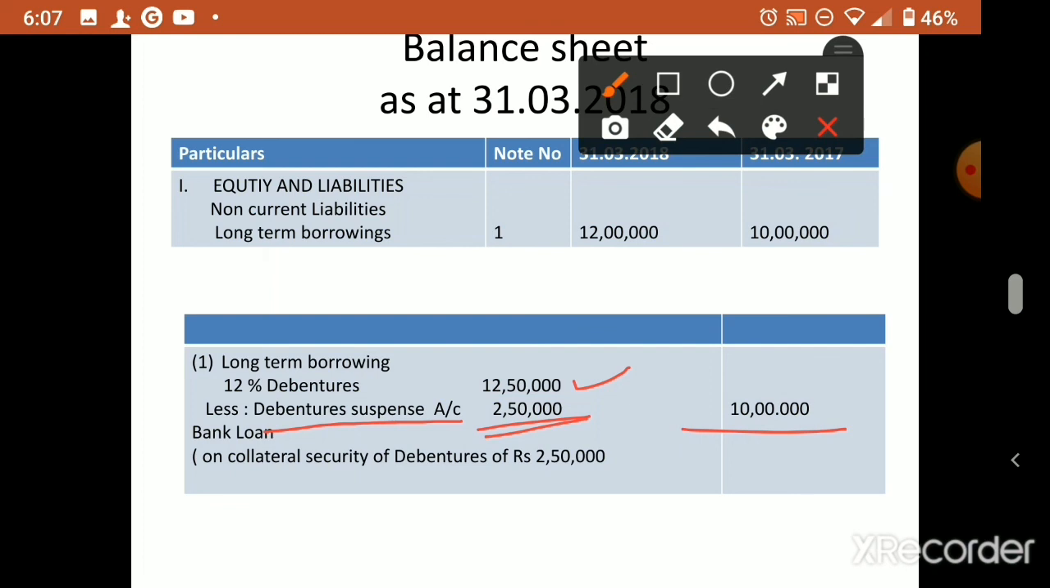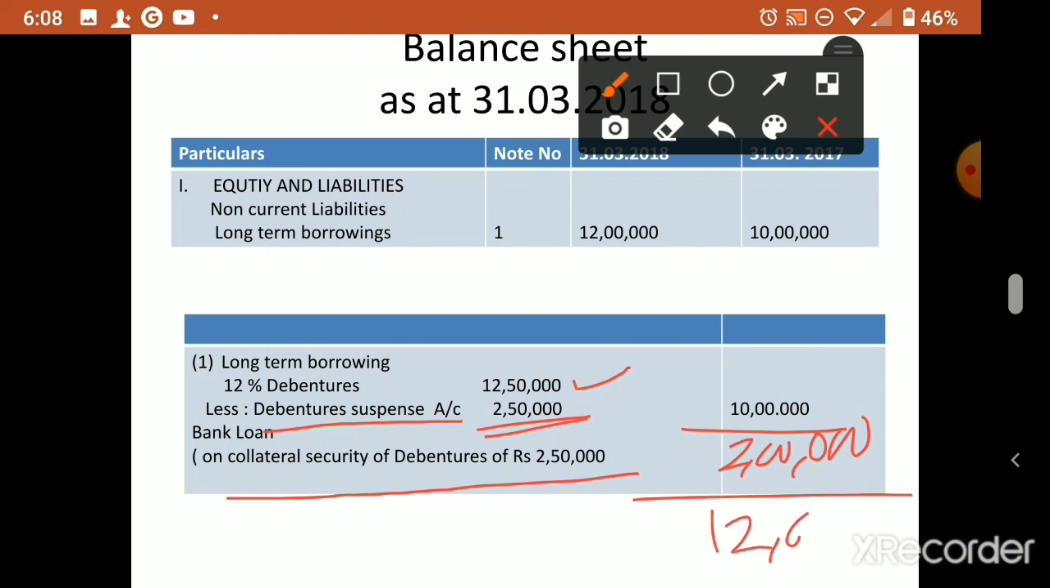Now the bank loan we can also show. Bank loan, how much? Actually I forgot to write it here. Bank loan 2 lakh. We show the bank loan with a bracket note on collateral security of debentures of 2 lakh 50,000. So the total is 12 lakhs.